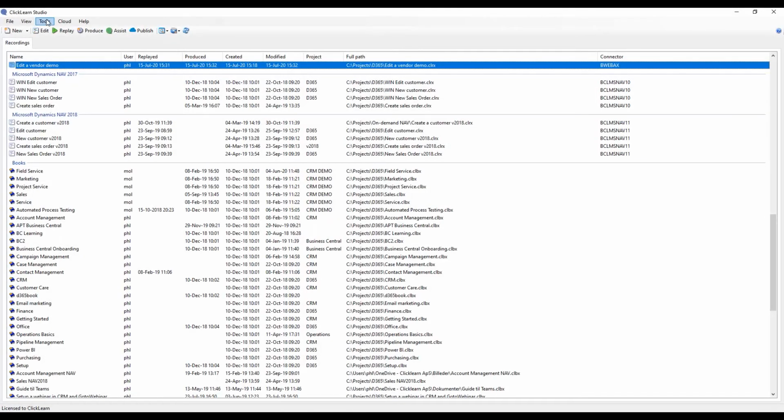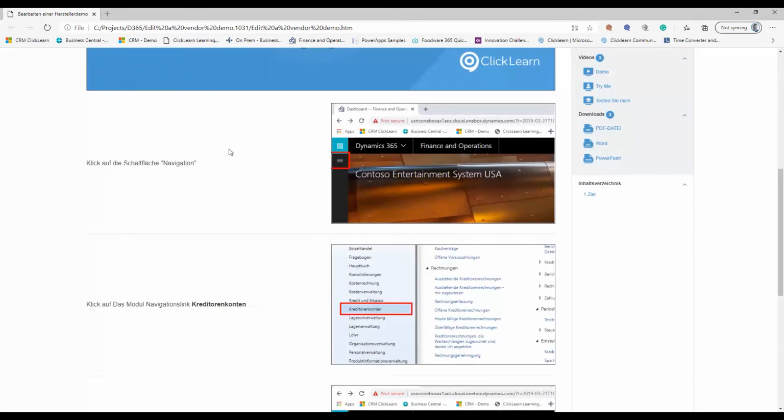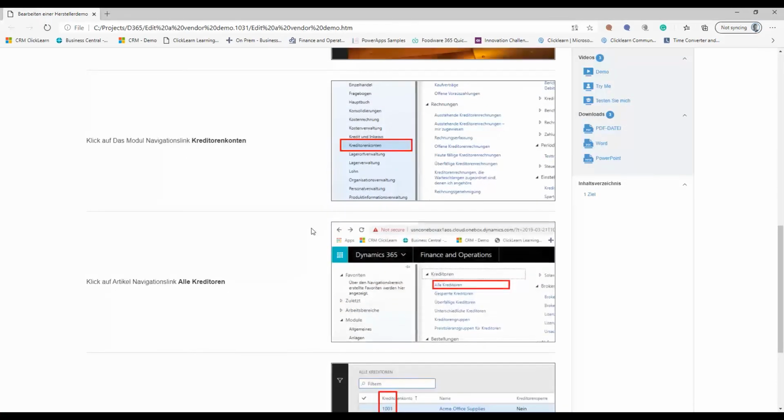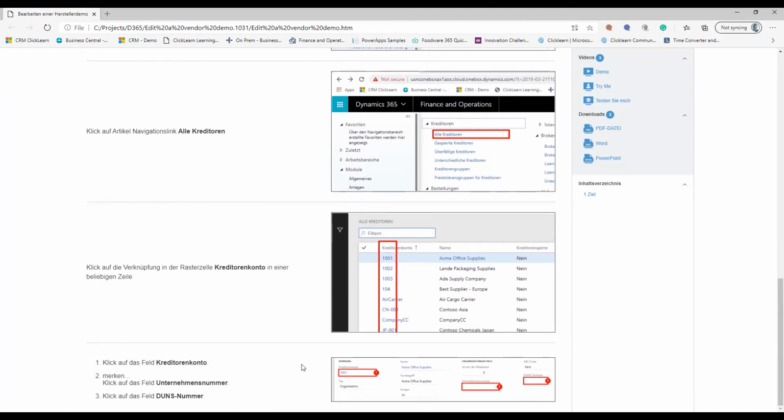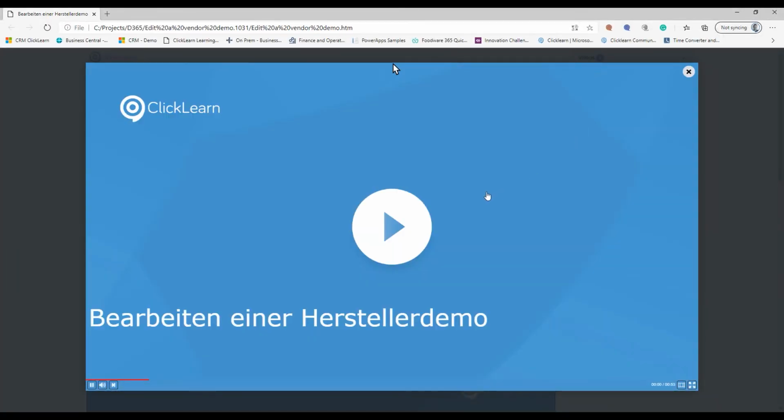When I go up here on View, you will see that I now have the option between English and German. And if I go to German, you can see that everything has been translated into German. Everything is aligned exactly like we did before in the English user interface. So this is how fast you can go in and create documentation in multiple languages. And even the videos.